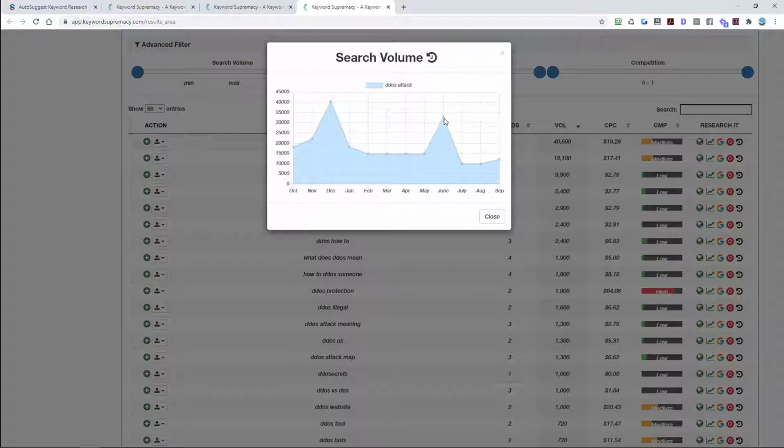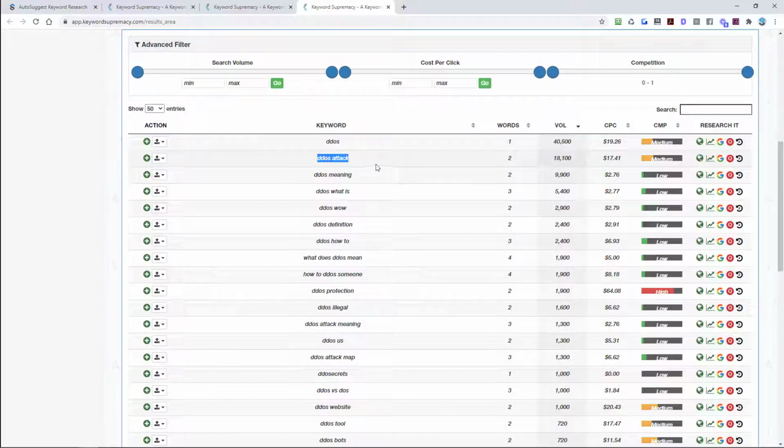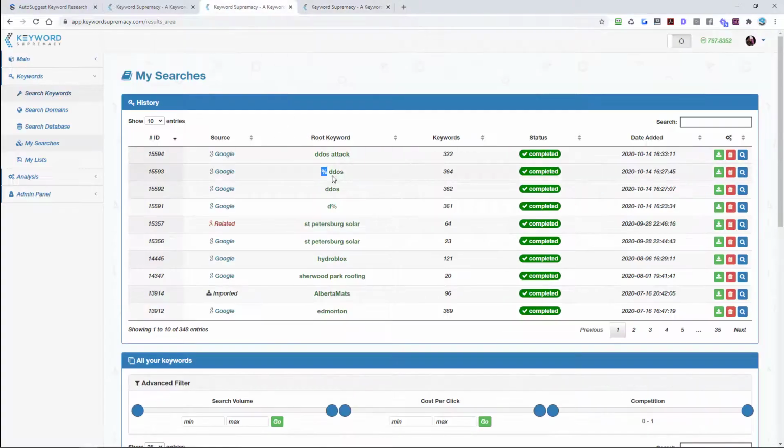So that peak is the same as the Google Suggest or the Google Trends. We saw a big spike, and we also saw the spike in traffic here. So otherwise, it's relatively stable. So DDoS attacks are a pretty big sub niche of DDoS, so it's worth looking into.